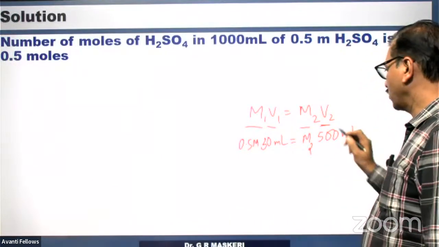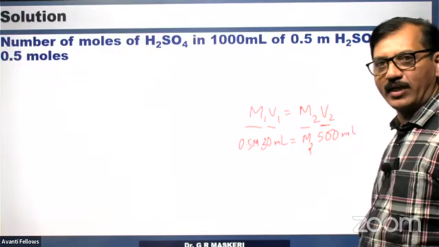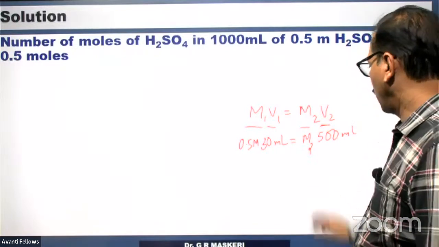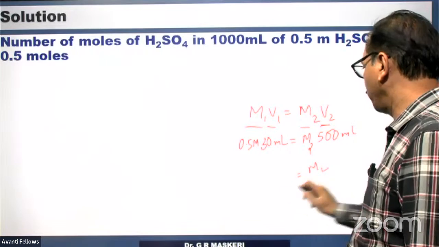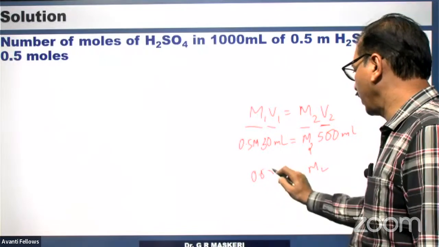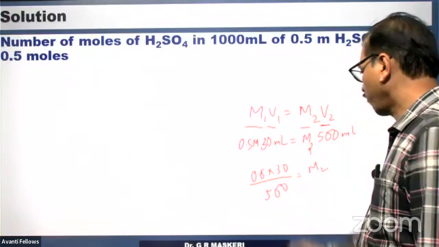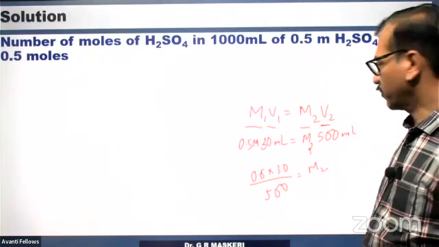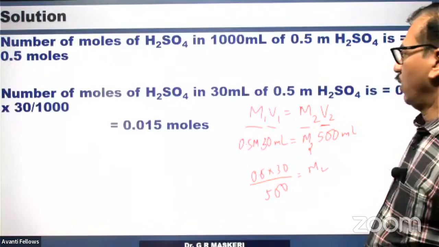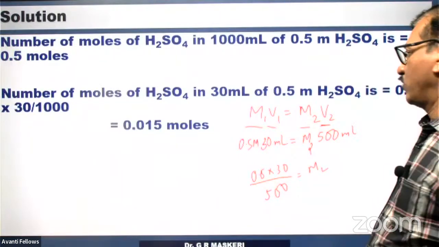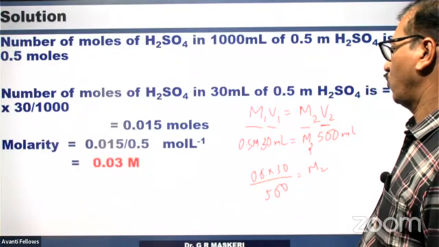500 ml, because volume V2 is 500 ml, diluted to 500 ml. Now M2 can be calculated by 0.5 into 30 divided by 500. This calculation will help you. So this also will become 0.03.